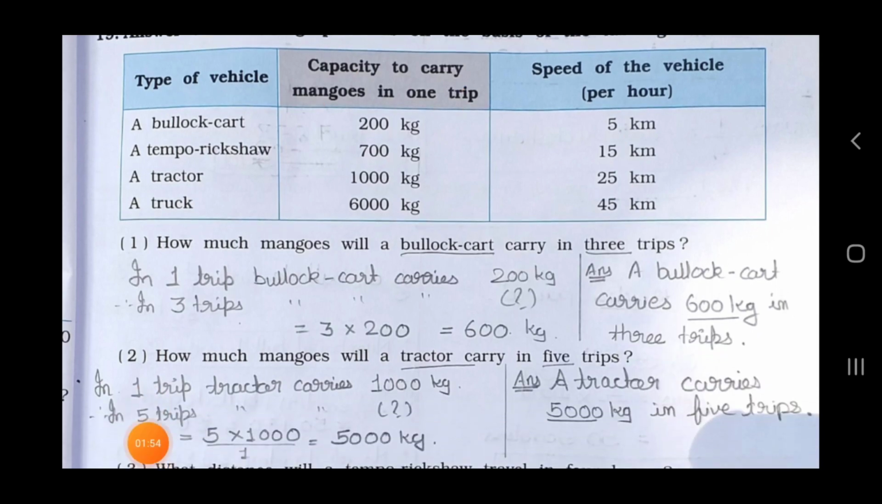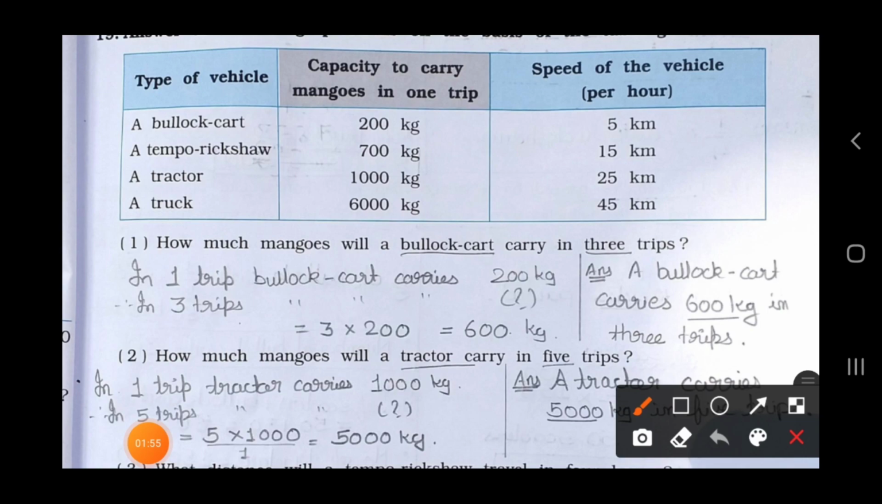See the question. How much mangoes will a bullock cart carry in 3 trips? Okay, here bullock cart is given. So in one trip it carries 200 kilograms. Here it's not given per hour. Kilometers are not asked, speed is not asked. What they ask is capacity. How much it carries. Okay, it's a capacity, so you have to see the capacity column.